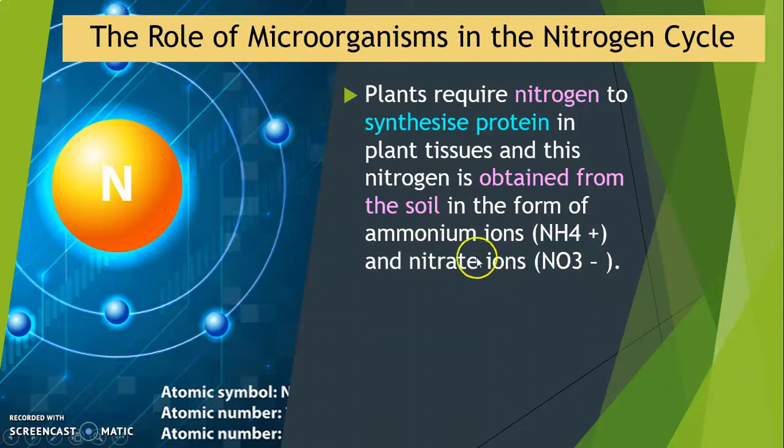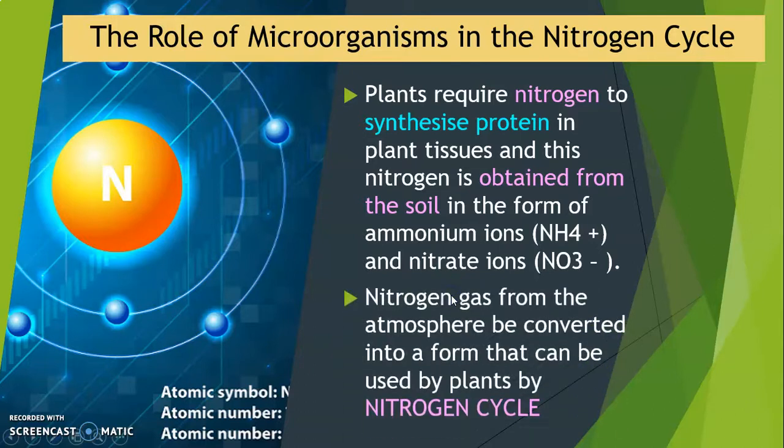The plant cannot absorb nitrogen directly into the cell.